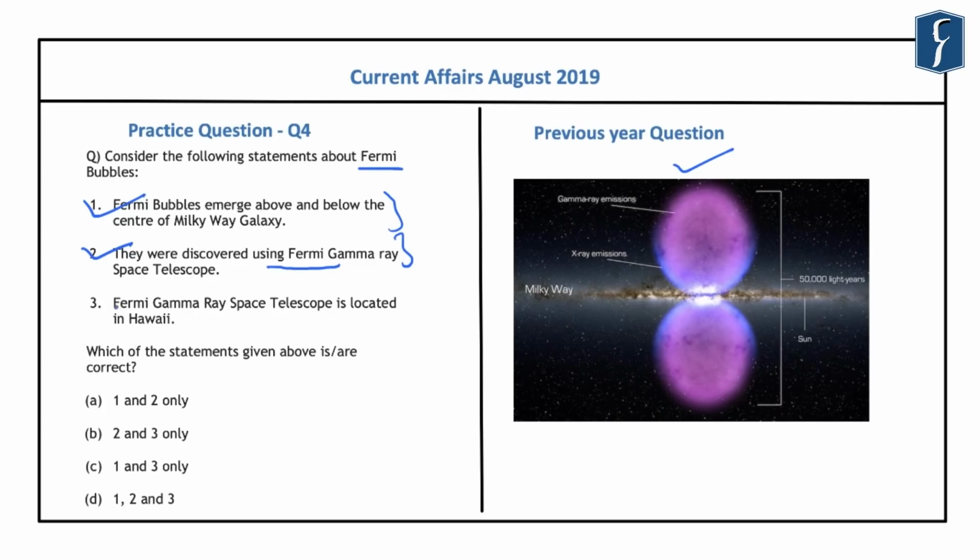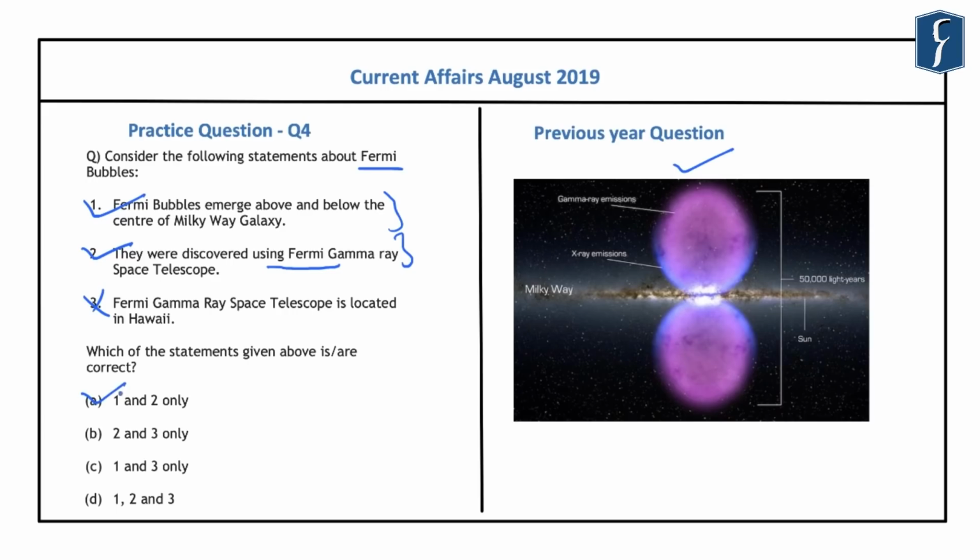So this means that this telescope is not located on the surface of the Earth, and hence this third statement becomes incorrect. Now this Fermi Gamma Ray Space Telescope started operating in June 2008. And in these 10 years, one of the important observations of this Fermi Gamma Ray Space Telescope is the Fermi bubbles. And hence this becomes important for us from the preliminary examination point of view. And hence the correct answer here is A, that is 1 and 2 only.